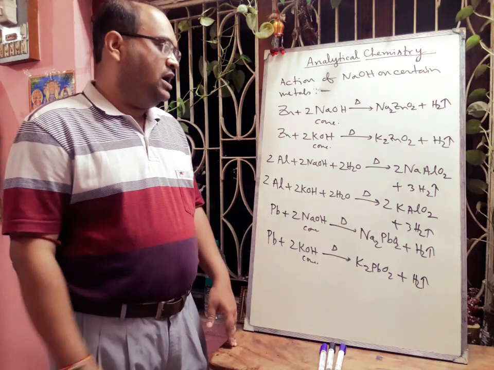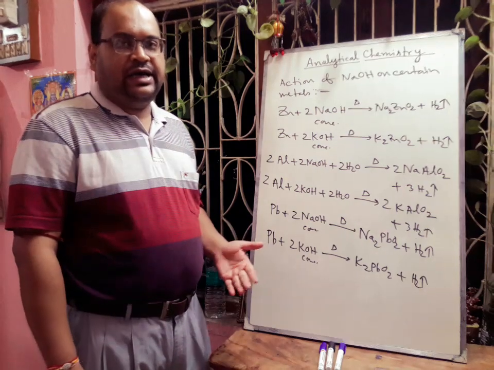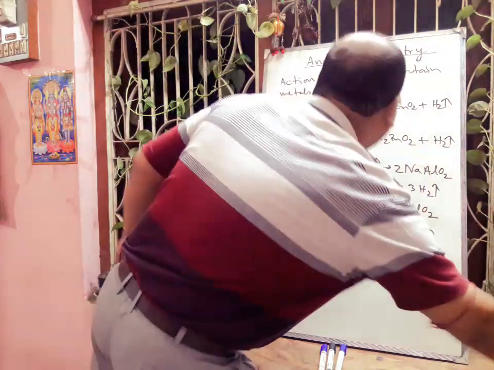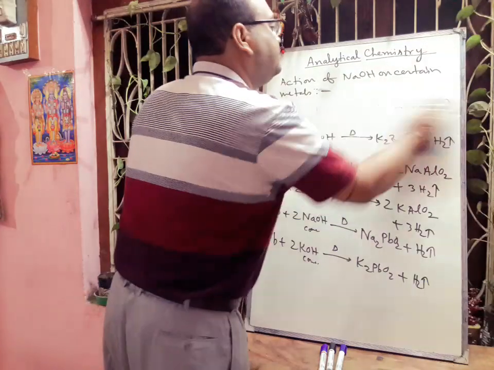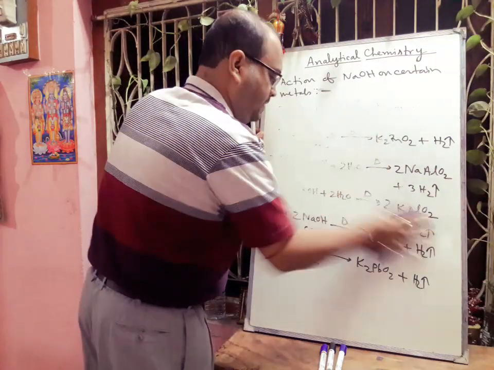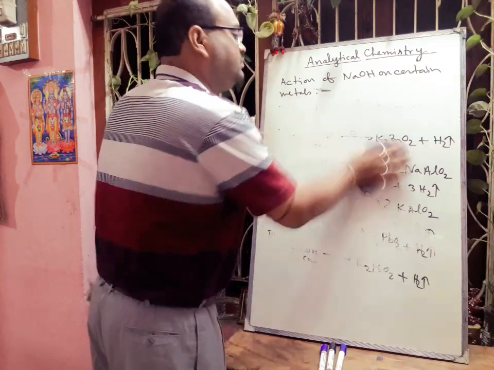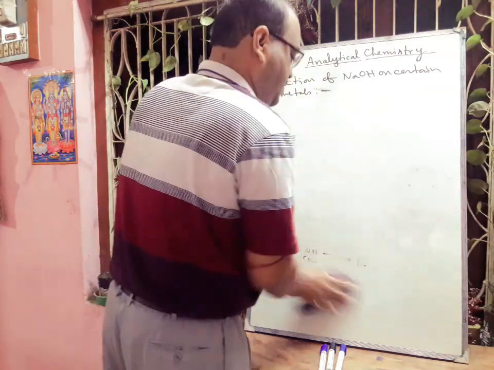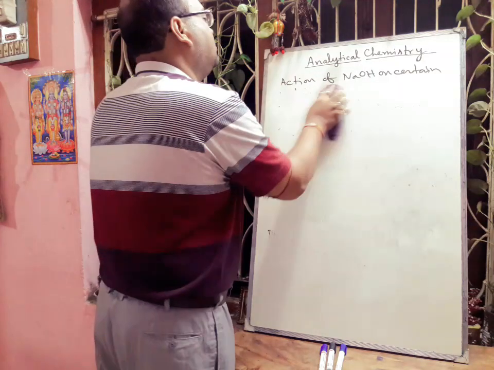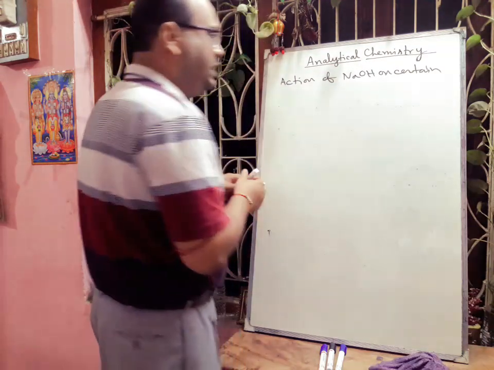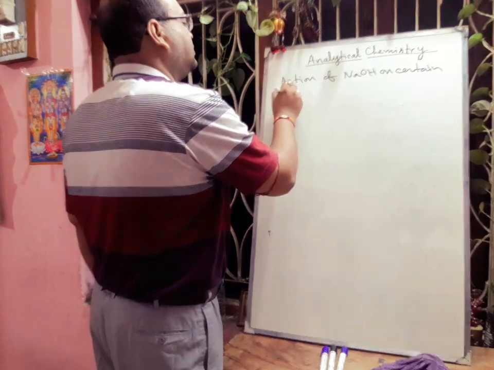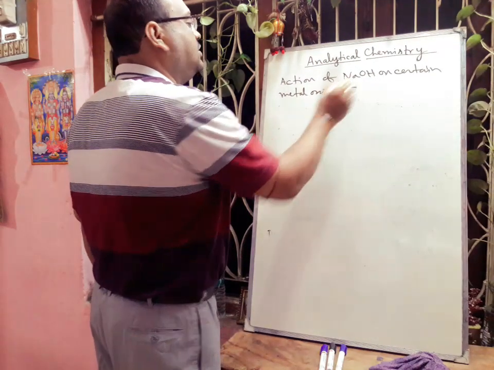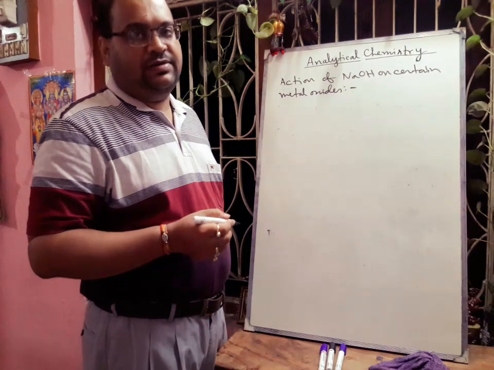Next, we will write the action of sodium hydroxide on certain metal oxides, because these metals are in your syllabus.